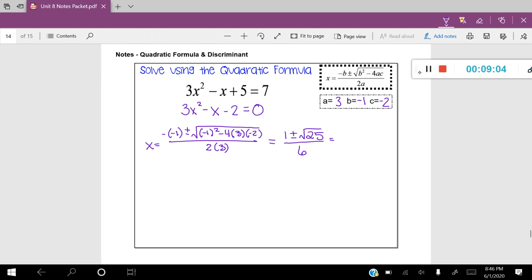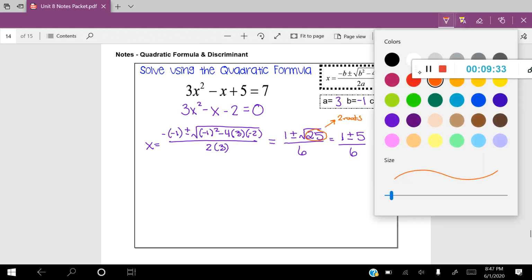Let's go ahead now and simplify that radical. So I have 1, and then I have plus or minus the square root of 25, which is 5, divided by 6. All right, now here is where you're going to get your roots. The discriminant you can see up here. Let me go ahead and show you the discriminant. The discriminant is this number right here, 25, which tells me that we're going to have 2 roots.